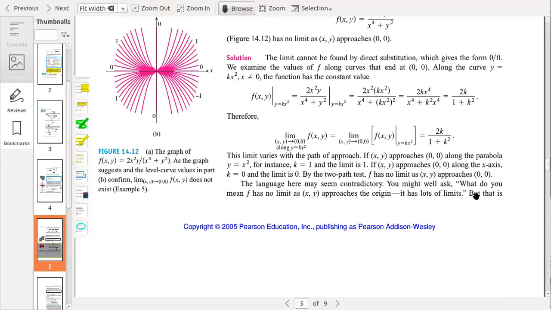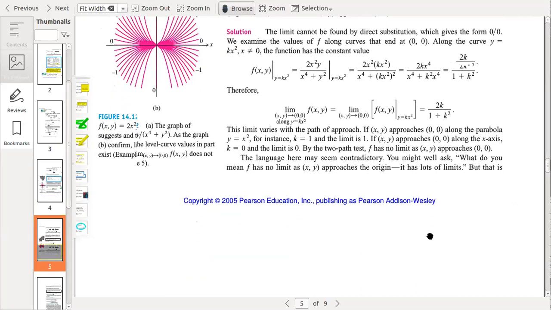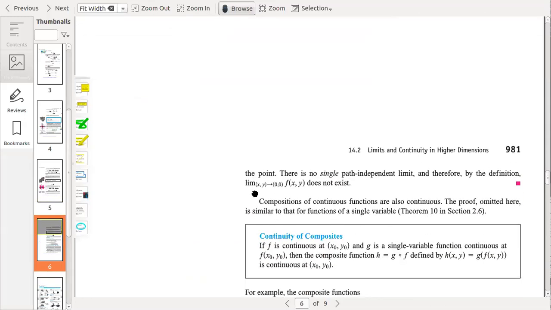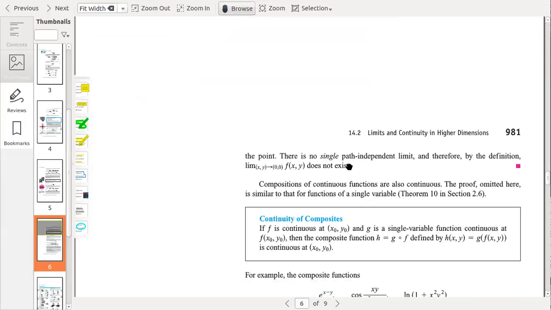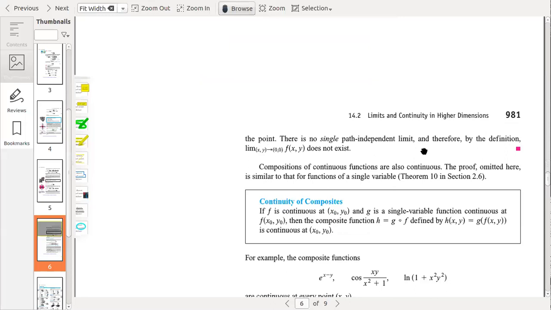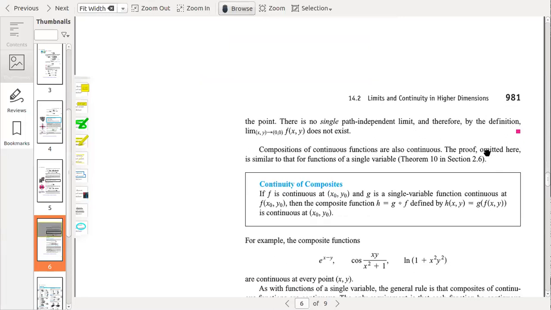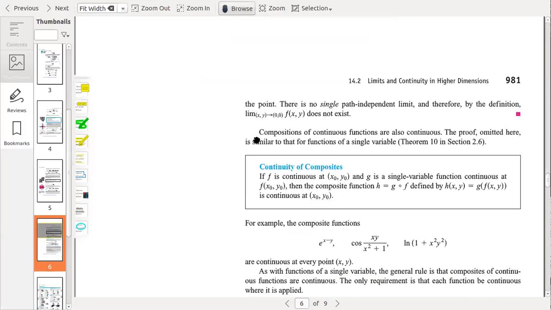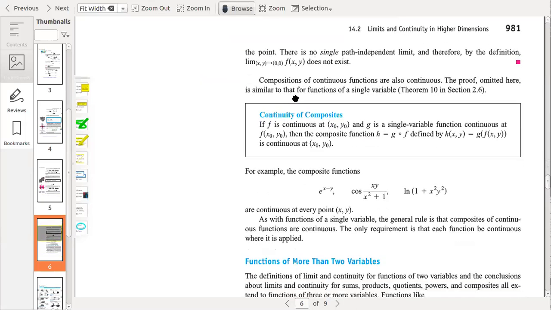You might well ask, what do you mean f has no limit as (x, y) approaches the origin? It has lots of limits, but that is the point. There is no single path-independent limit, and therefore, by the definition, the limit of f(x, y) as (x, y) approaches (0, 0) does not exist.